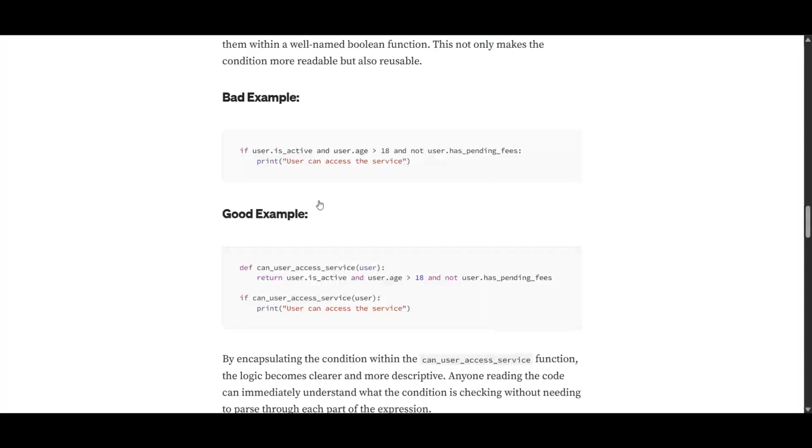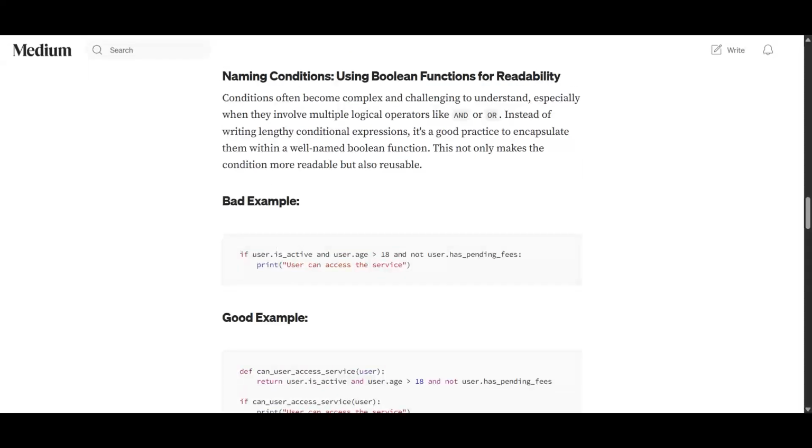Another thing that needs to be mentioned here is that these conditions are not something that is constant. We may change them in the future. So if we just put them there, we need to reuse the exact condition somewhere else.